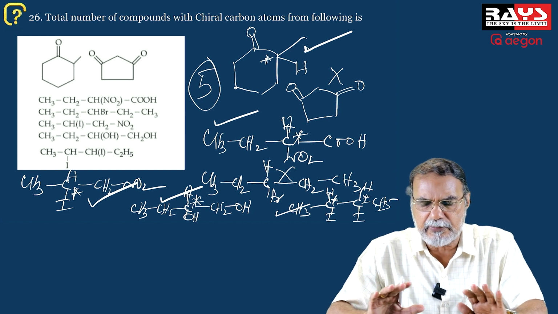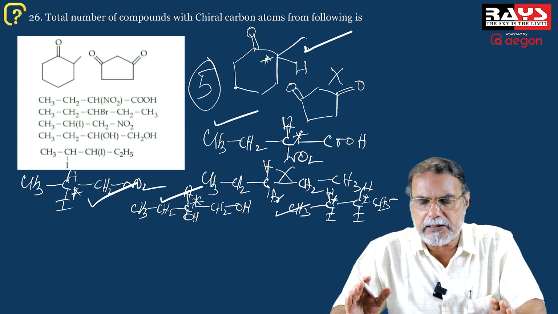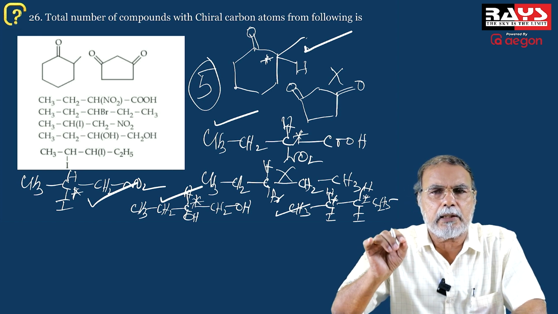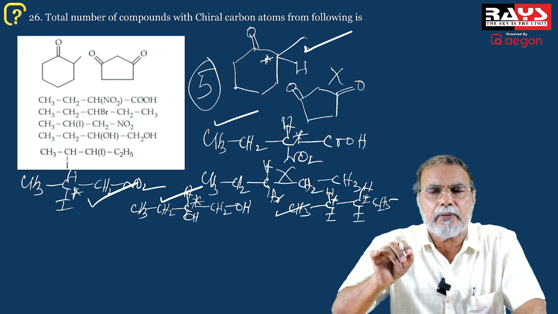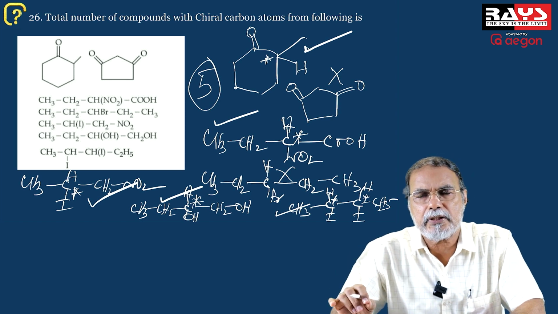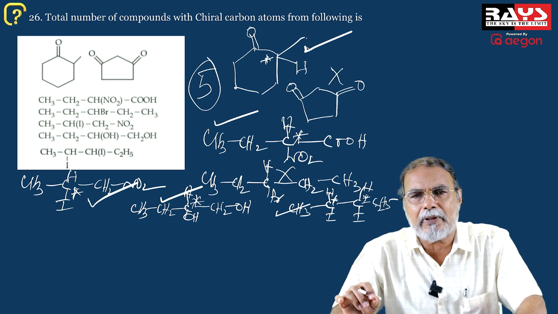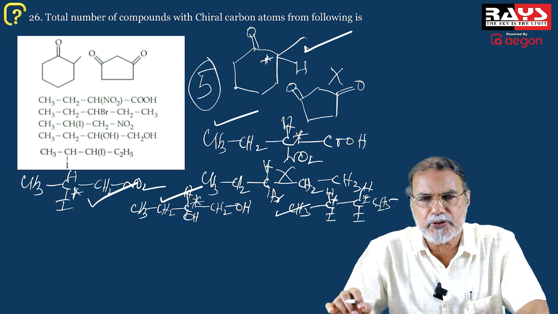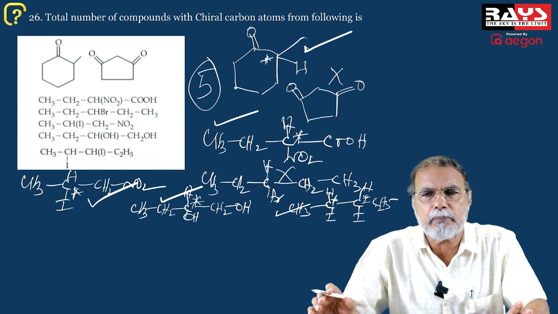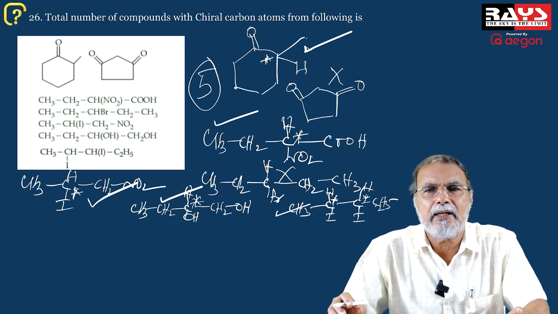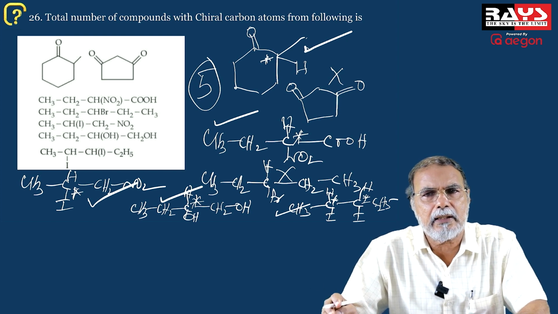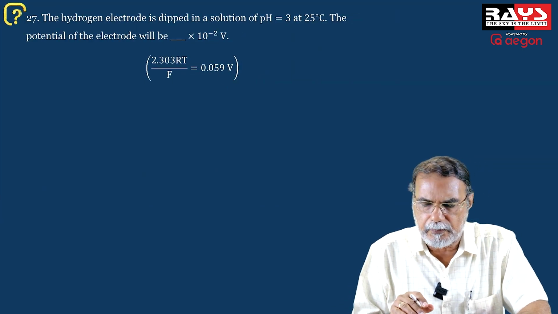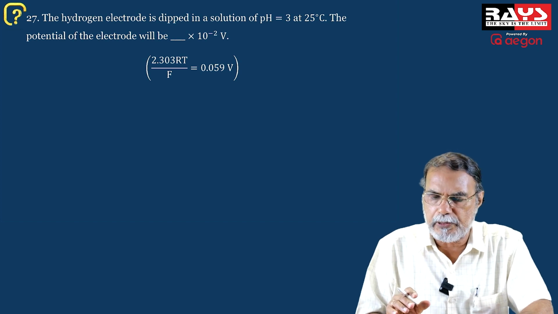It's a very simple question because it is dealing with just the fundamentals, finding out chiral carbon or asymmetric carbon in molecules, a carbon in which the 4 valencies are satisfied by 4 different atoms or groups. So you can easily count the number of such carbon atoms and decide whether the molecule is chiral or not. Okay? Now coming to the next question. All these questions are pretty simple questions.